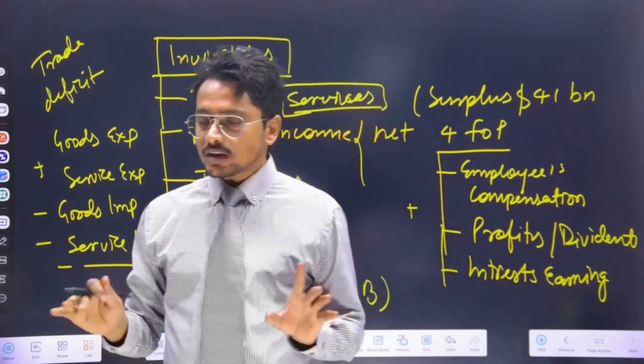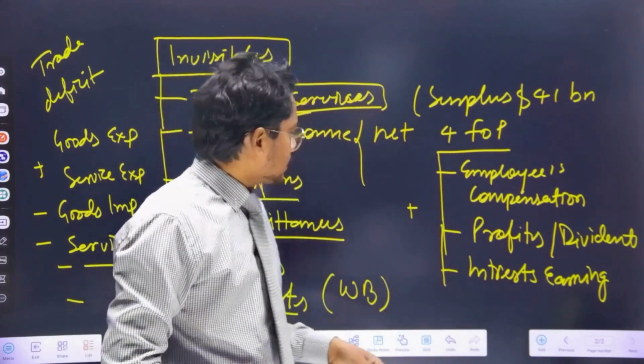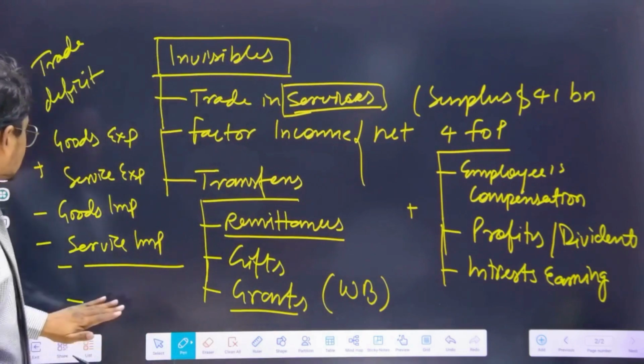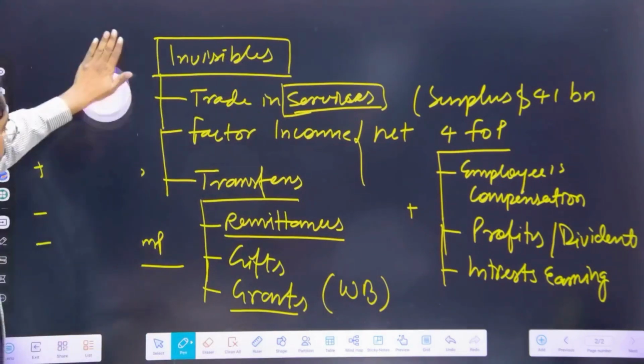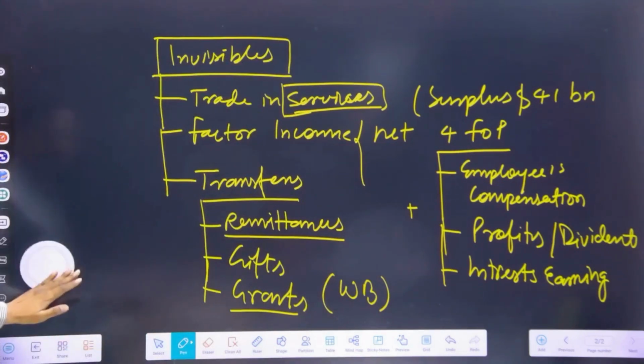I think one aspect you understood. Now, what is current account surplus or current account deficit? So we will understand that part also here.